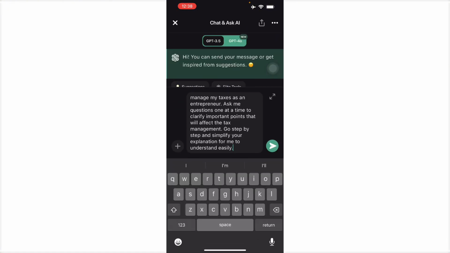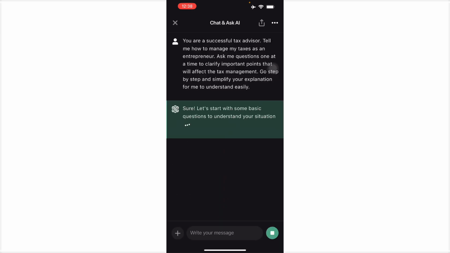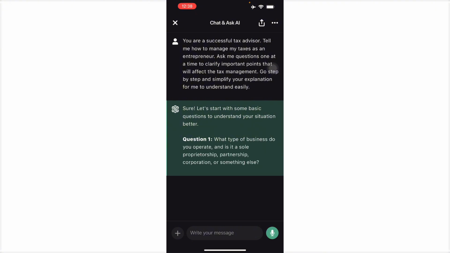Here, you can ask it to manage your taxes as an entrepreneur. As you can see, you can send this message and it will manage it for you. There's a lot of things you can do right here. This is basically powered by ChatGPT 3 and 4.0 right now. As you can see, what type of business do you do and operate is going to be its question. So it's already prompted to ask things that ChatGPT would normally have to be prompted to do.